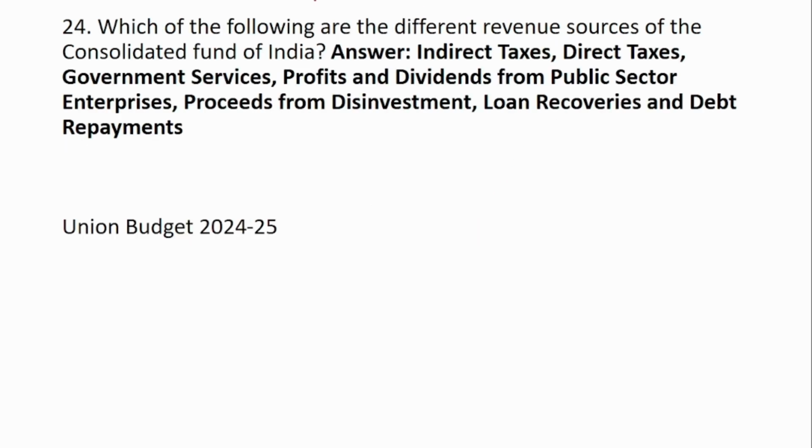24th question is that which of the following are the different revenue sources of the Consolidated Fund of India? So it is indirect tax, direct tax, government services, profits and dividends, loan recoveries and debt repayments. We have covered all this in detail in the Union Budget 24-25.